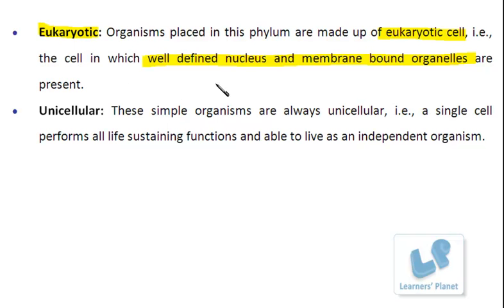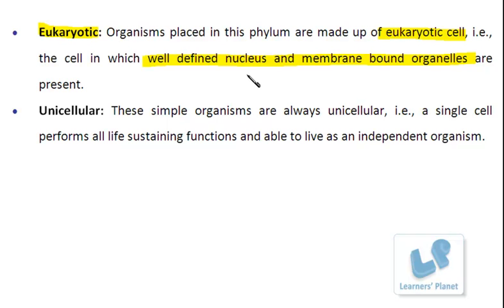So well-defined nucleus means what? The genetic material is present enclosed inside the nuclear membrane. The material present inside this nucleus is separated from the cytoplasm with the help of a porous, discontinuous double nuclear membrane. Now, by these basic points, I hope you can recall the structure of the nucleus.